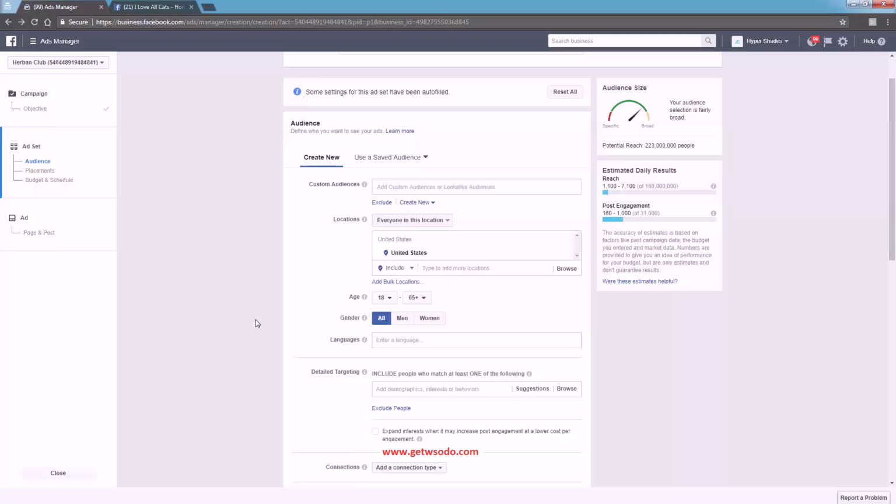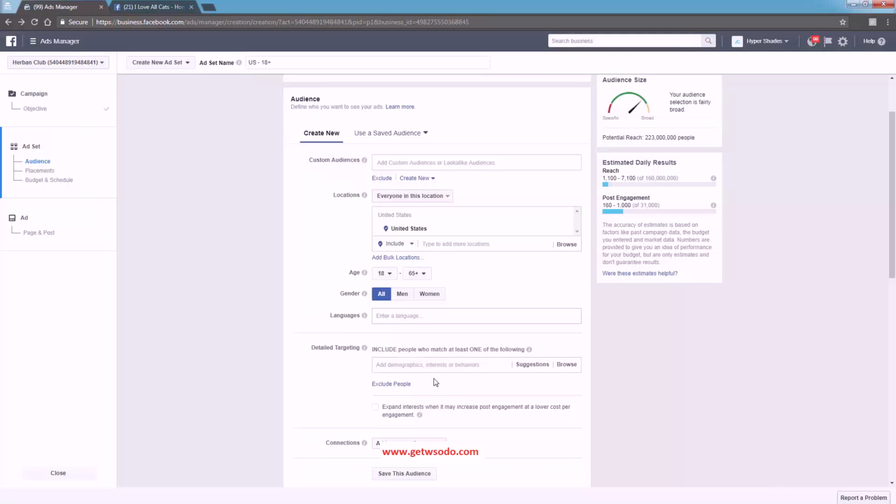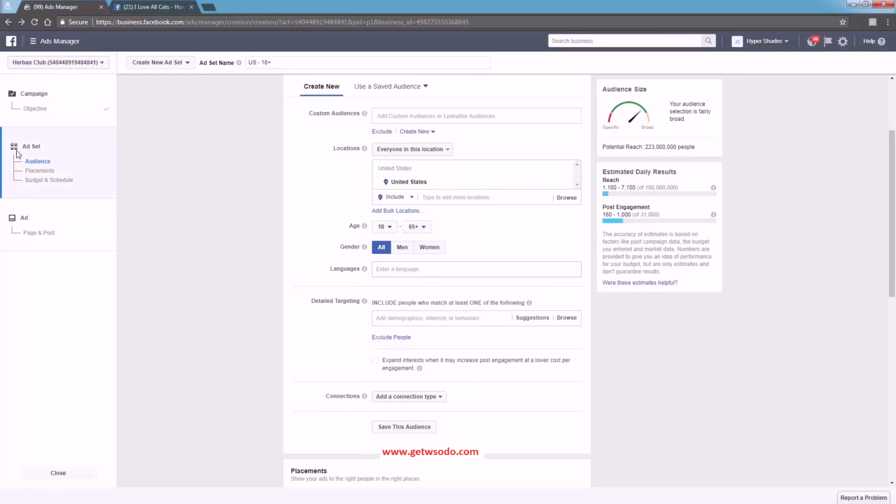So this screen looks familiar to you. You're simply going to put in your interest group here, right? I showed you in the previous example the cat magazines, and definitely go ahead and rewatch those niche interest group strategy videos if you're not exactly sure what to put here. But this is where you put your interest groups. Okay, only one interest group will go in one ad set. Here you see right here, ad set. Okay, so you're only going to put one interest group in here. Maybe it's cat magazines, maybe it's cat fan pages, maybe it's cat websites, maybe it's cat brands, maybe it's cat celebrities, whatever it is. Just one interest group. Okay, again, you're going to make sure that this box is not checked.